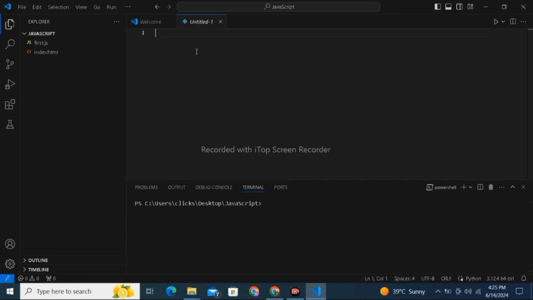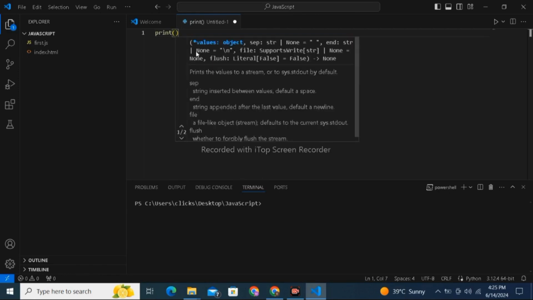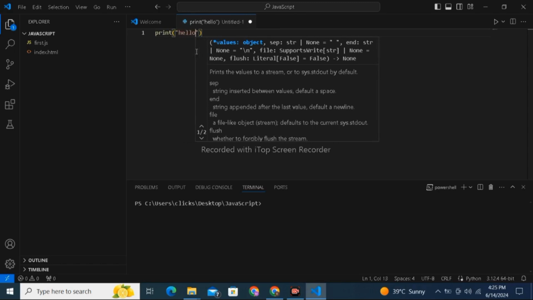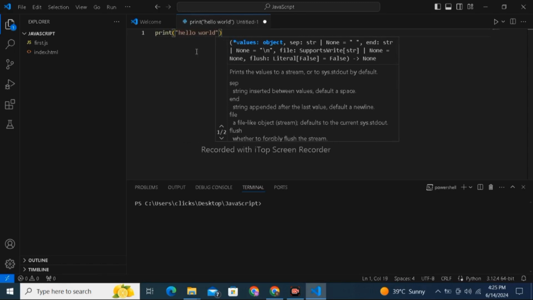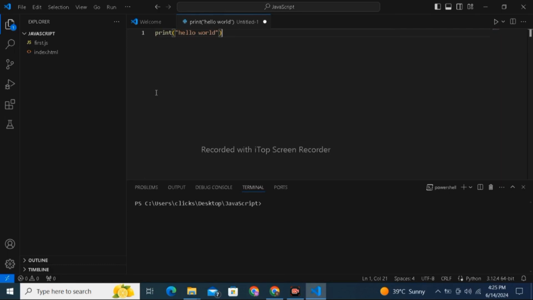We are going to write our first code, use the print command, and everything that you want to print as it is should be written in double quotes. Hello world is the custom, you write hello world in every language.